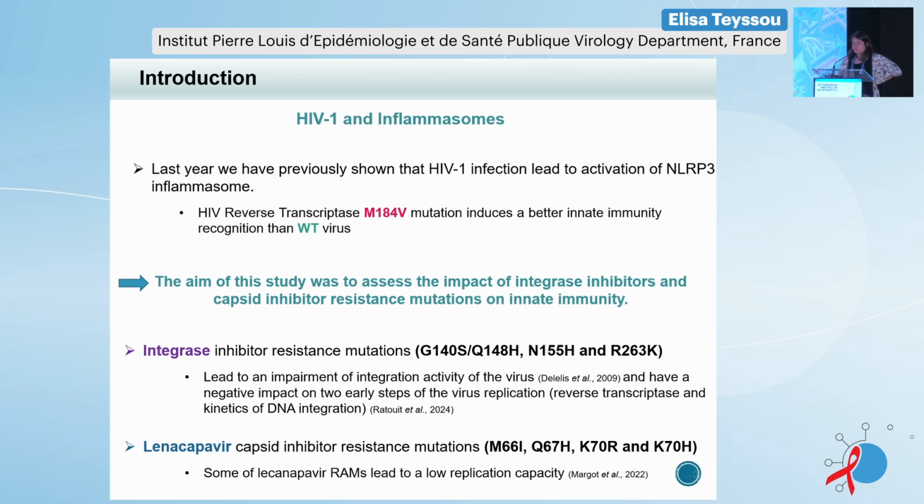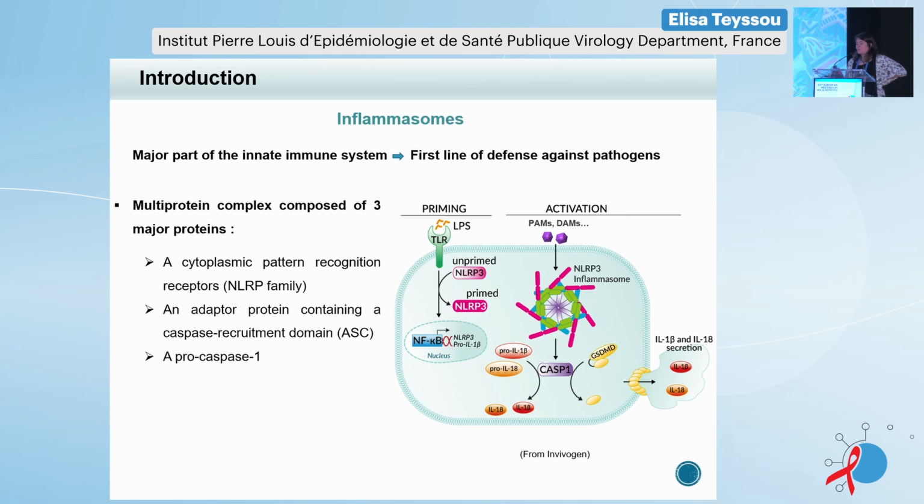So the aim of this new study was to assess if this activation of the inflammasome can also occur with other resistance mutations. So we selected 3 integrase inhibitor resistance mutations, the double mutant G140S Q148H, the N155H, and the R263K. And we also selected 4 lenacapavir capsid inhibitor resistance mutations, the M66I, the Q67H, the K70R and the K70H.